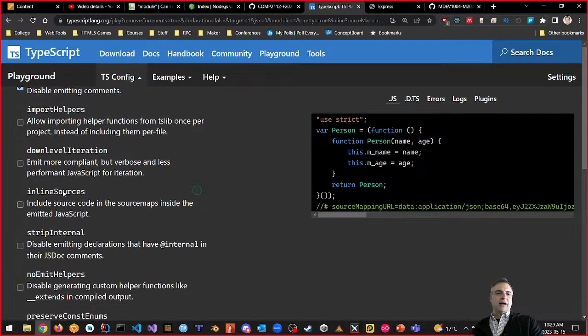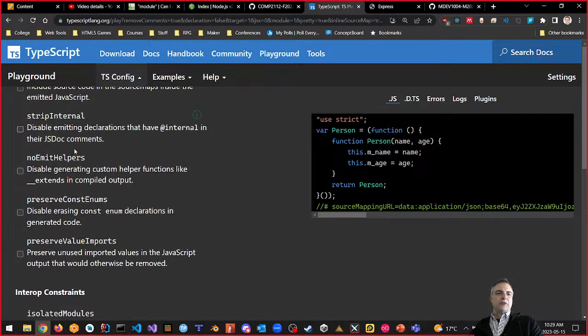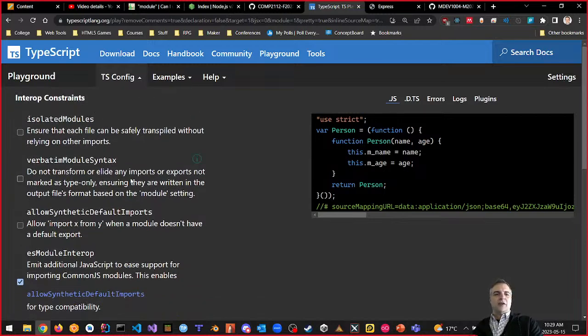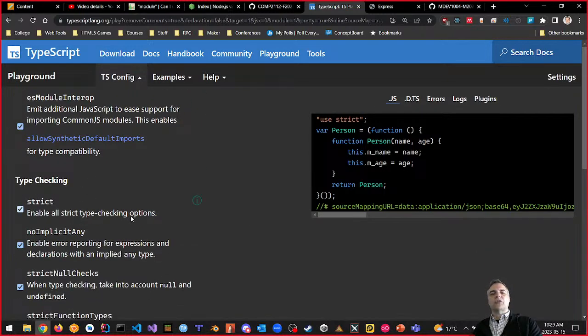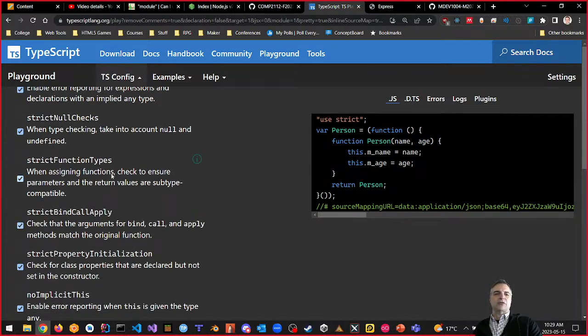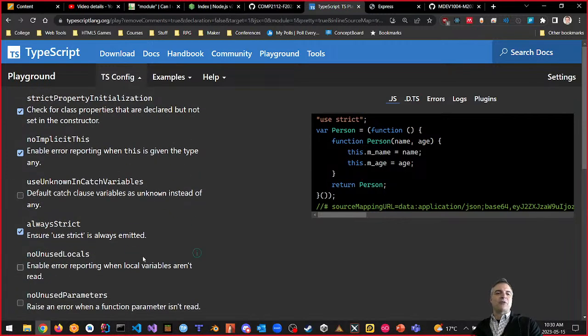Import helpers, down level iteration, no. Inline sources, no. Strip internal, no emit helpers, preserve const enums, preserve value imports. These are all other switches we're not going to use right now. Interop. Okay, this is interesting. ES module interop, it's checked on, right? And strict: enable all strict type checking options. No implicit any. Strict null checks. Strict function types. Strict bind call apply. Strict property. There's a bunch, man. I'm not going to keep naming them all, but these are all that they've turned on for us automatically.